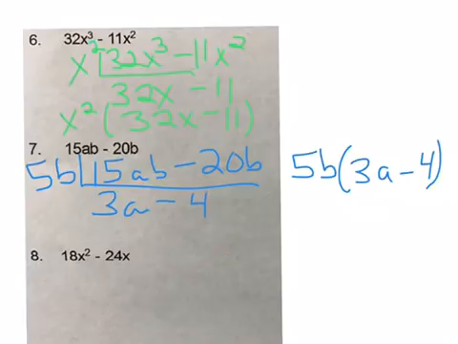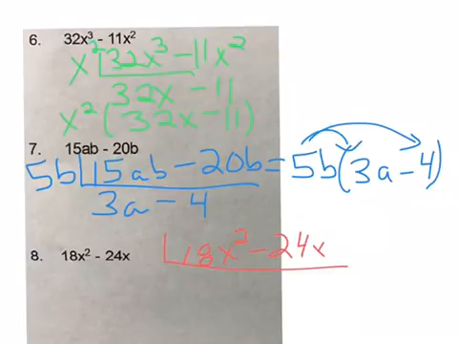And you can always check it by going 5b times 3a is 15ab, and 5b times negative 4 is negative 20b. So these are equivalent. You have equal expressions. So looking at number 8, we have 18x squared minus 24x.